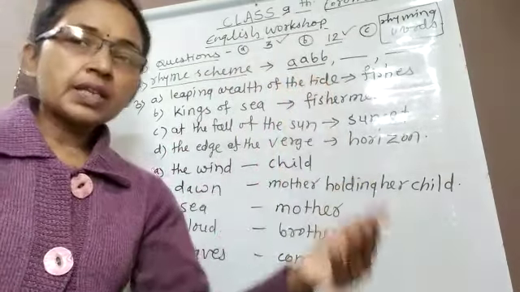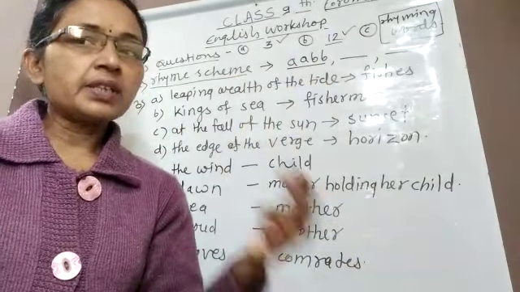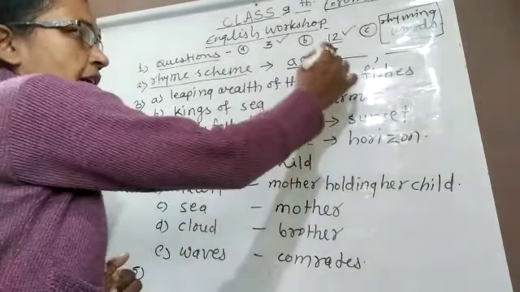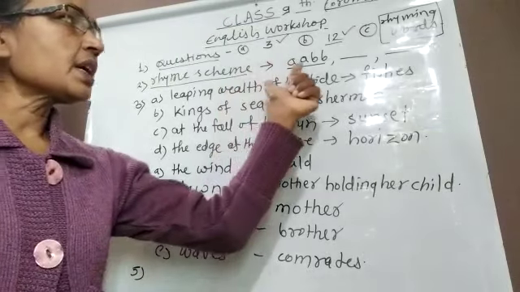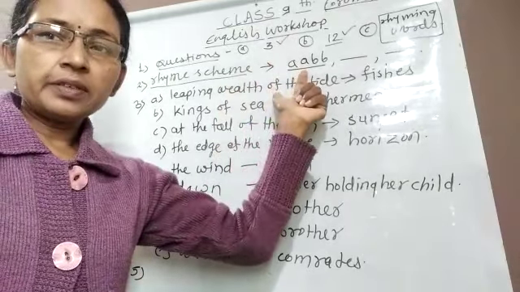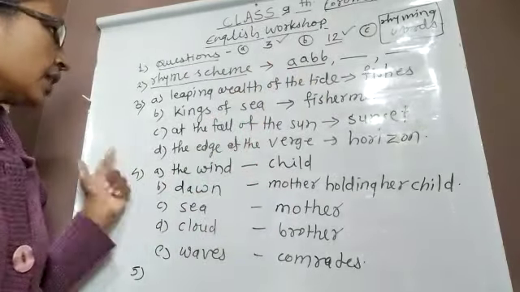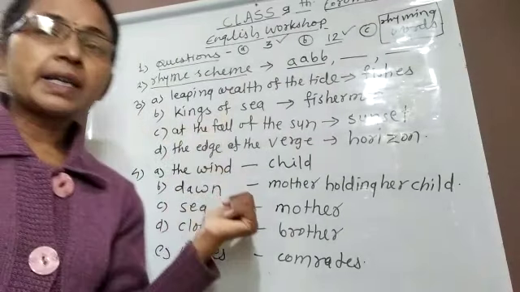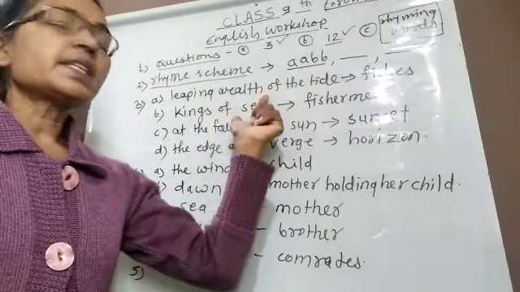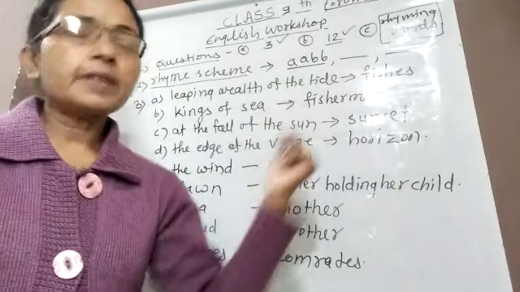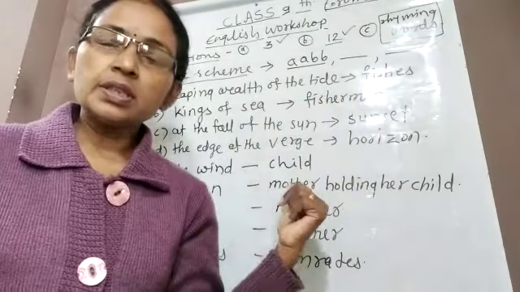When we look at the second and third stanza, we find the same rhyming scheme. So the rhyming scheme is similar in every stanza, AABB. Is it clear? Now the third point, match. Some phrases are given and we have to write the name or phrase for the given word.